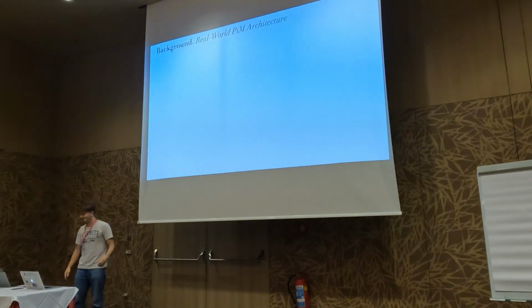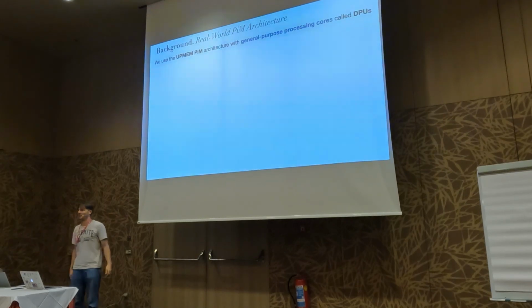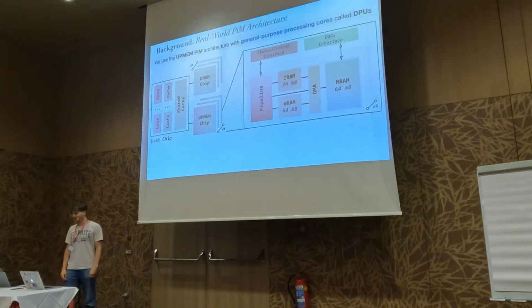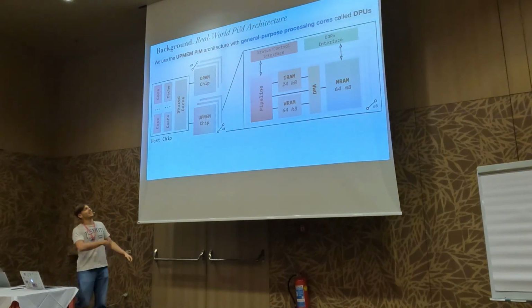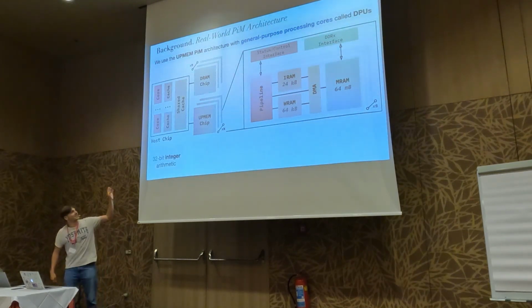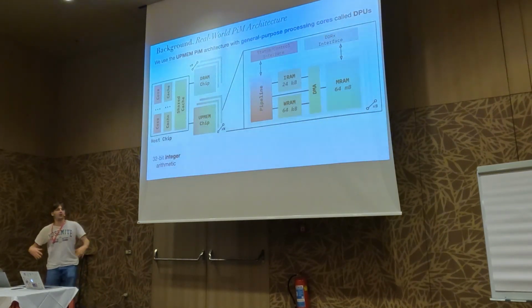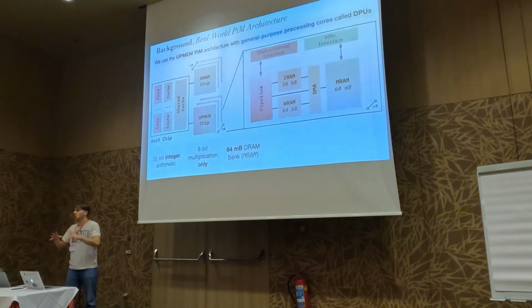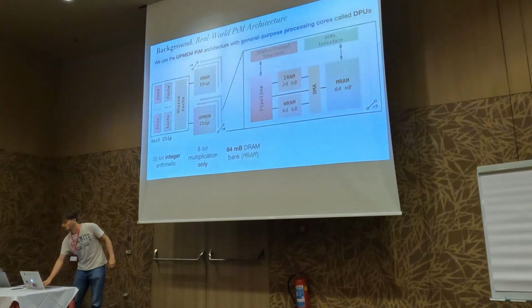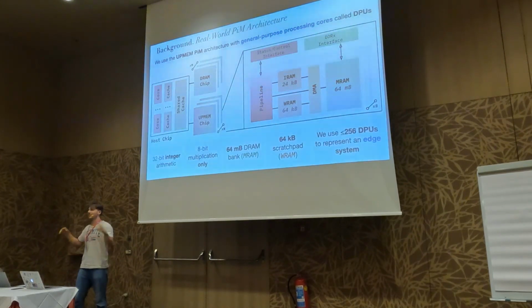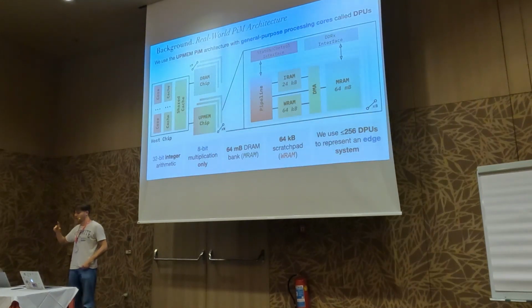Now, you're also probably very tired of hearing this, but we're going to use the UPMEM processing memory architecture, and I'm really glad I'm last, so I don't have to explain it all from scratch, because all the wonderful people here have already done a really great job. But this is basically the architecture. It's a bank, and you put a processor next to it. And I'll tell you exactly what you need to know about this architecture for my work. It has 32-bit integer arithmetic, 8-bit multiplication only, so it's pretty weak cores. And the bank is 64 megabytes, and there's a scratchpad in between. That's going to be very relevant. You'll see why. And in this work, we're going to use less than 256 DPUs to represent an edge system.